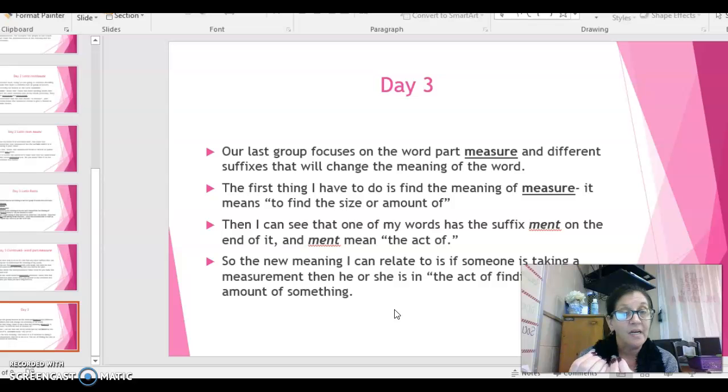I can relate it, and I know from past experience it's going to mean that he or she is in the act of finding the size or amount of something. If you are taking the measurement of the doorway, then I know that you are measuring it at that time.